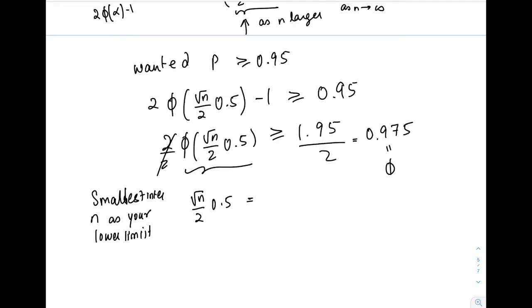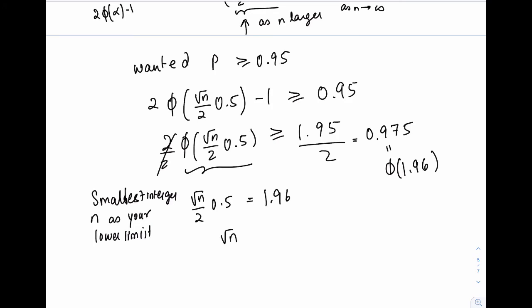I'll just tell you in a second. So 0.975 is 1.96. Okay, so this is phi of 1.96. So you want to pick the smallest integer n as your lower limit of what's the minimum number of readings you need to take, where this is 1.96.